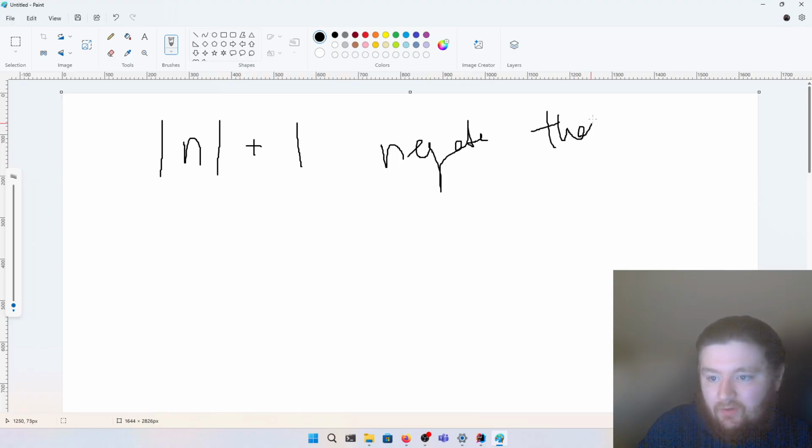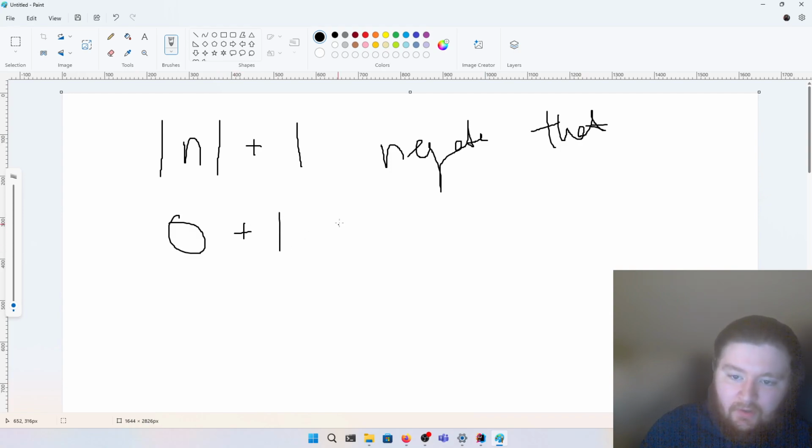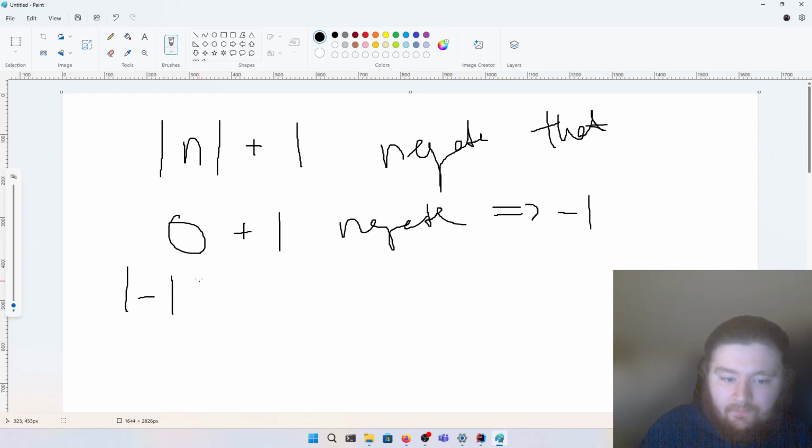Okay? So let's see what that looks like. We take the absolute value of 0, which is just 0, then add 1, then negate that to get -1. Then we do -1 plus 1, which is going to be 2, but we need to have a case analysis here.